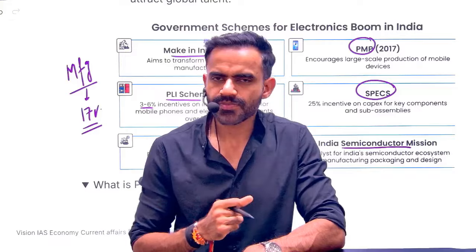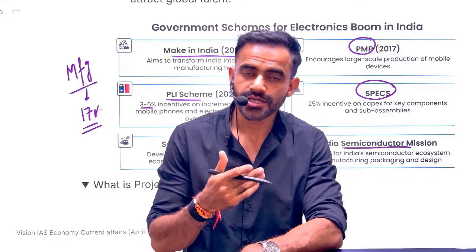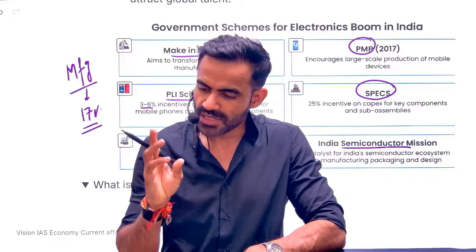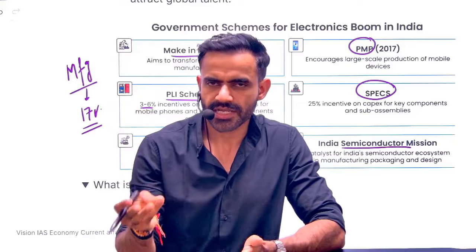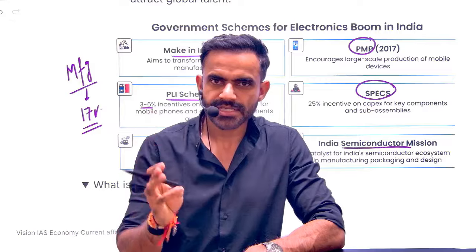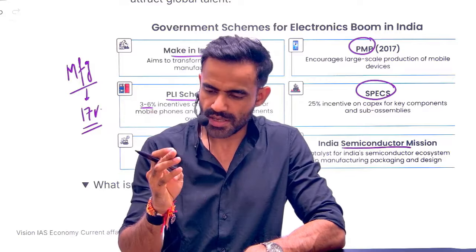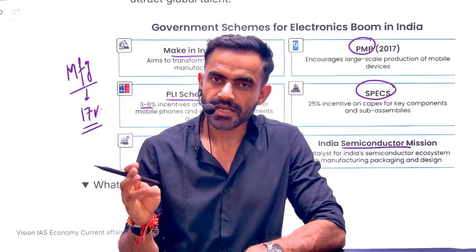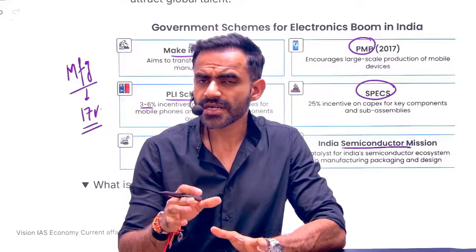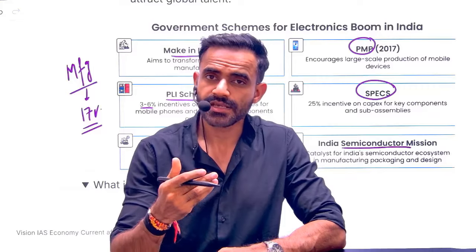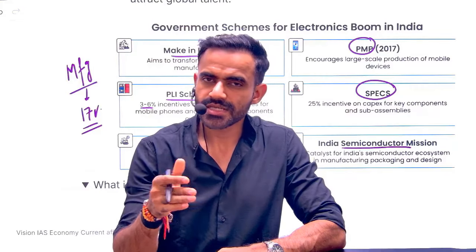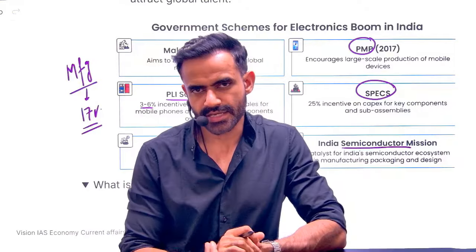As far as manufacturing is concerned, various initiatives have been taken by the government. For example, Make in India is there, Startup India is there. Make in India simply means manufacture in India. Startup India basically means start your own business. Stand Up India is another scheme. Stand Up India is nothing but Startup India for vulnerable sections, for example SC, ST, women. So it is a startup scheme for these categories.